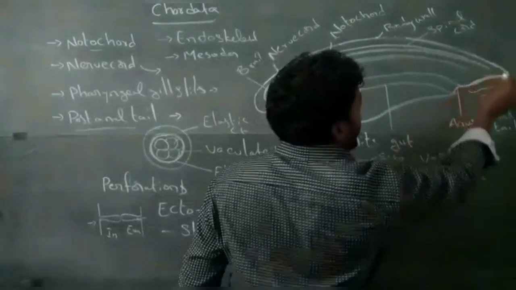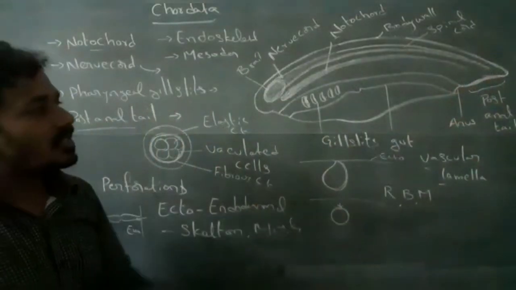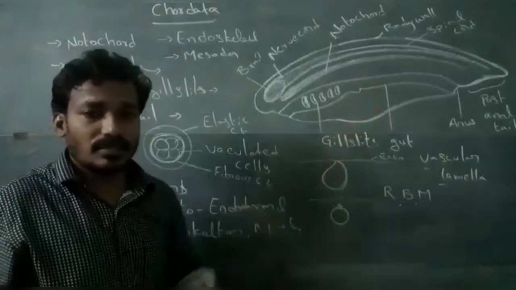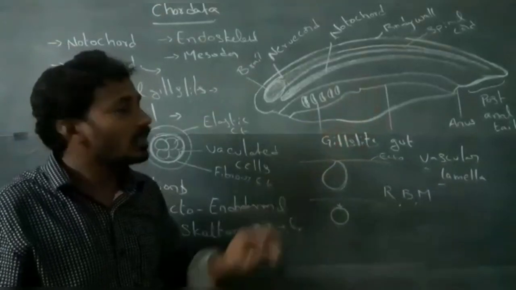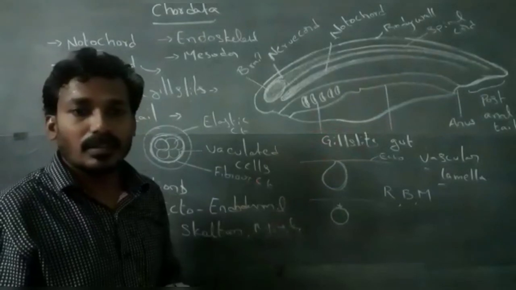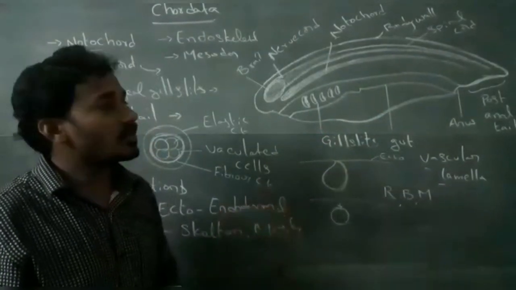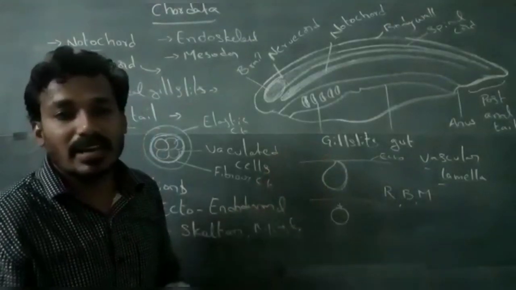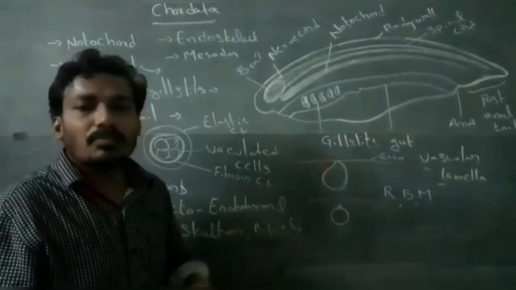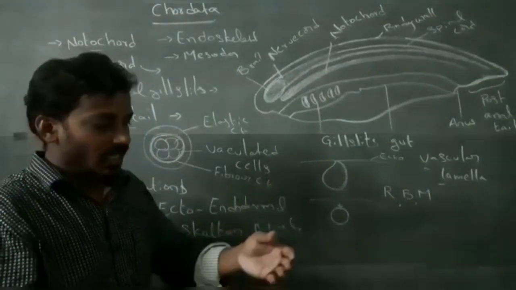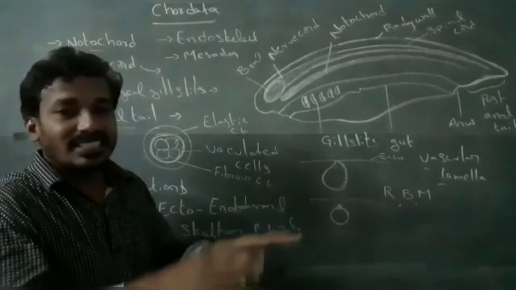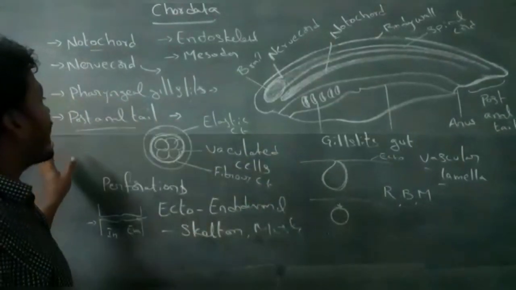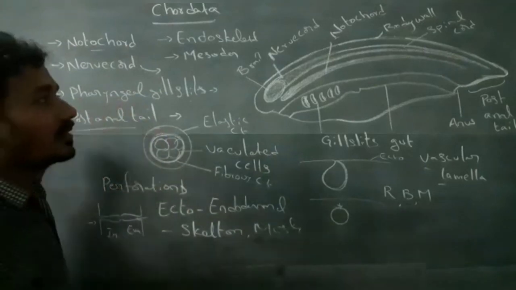In some aquatic organisms, the post-anal tail helps as a propelling force during locomotion. In some terrestrial organisms, the post-anal tail helps as a balancing organ. Example, the kangaroo tail helps as a balancing organ. These are the main characters of chordates.